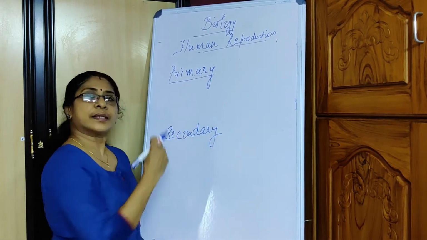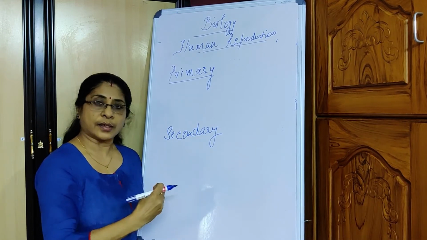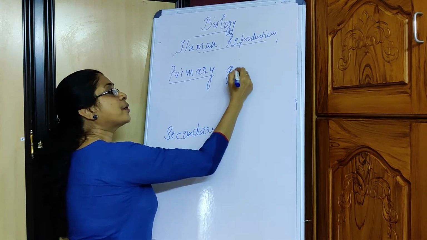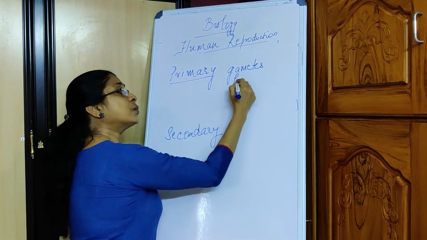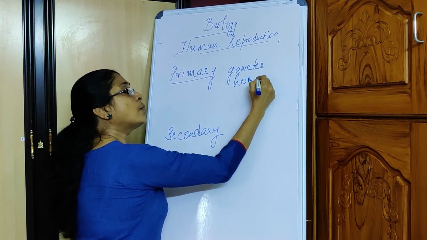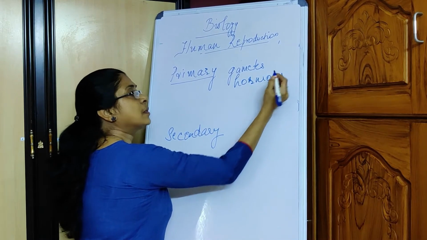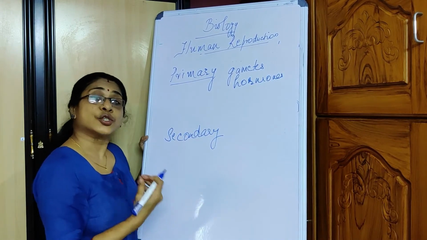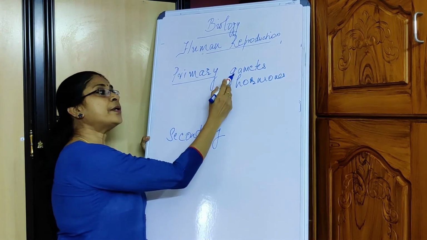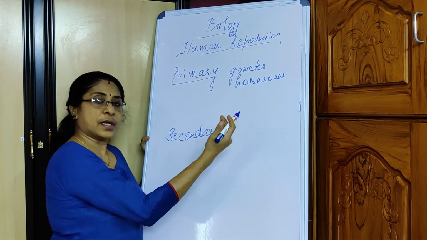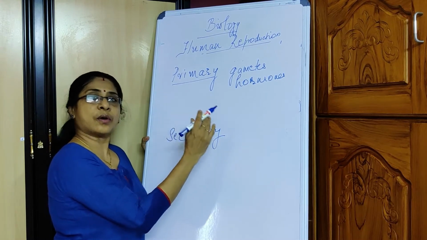A primary sex organ is one which is capable of producing both the gametes as well as the hormones. Hormones meaning the sexual hormones. So those organs capable of producing the gametes and hormones are called primary sex organs.